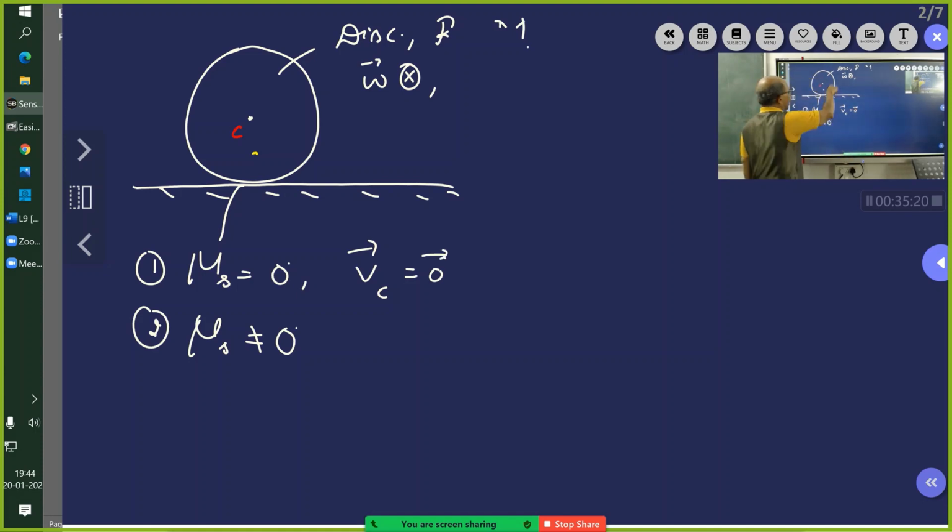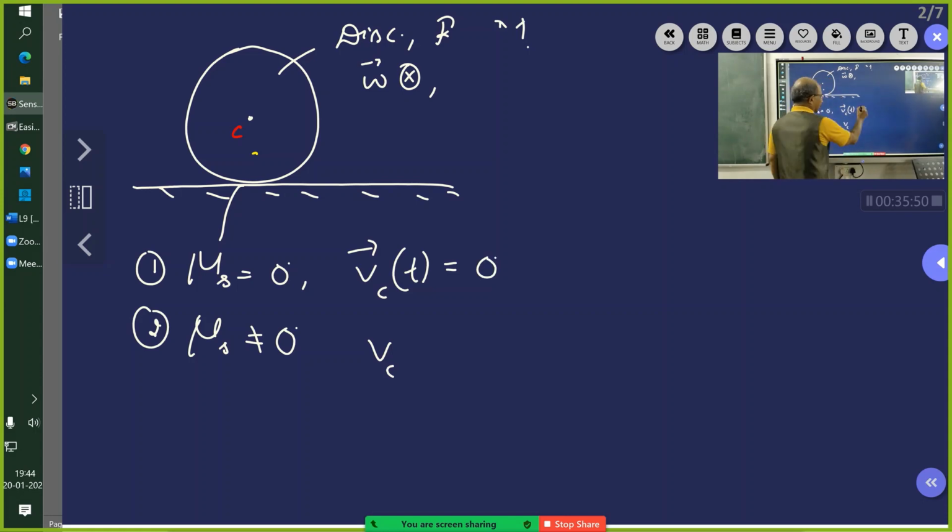He says it will be just rotating there only. Do you all agree? Yes, sir. It will keep rotating.